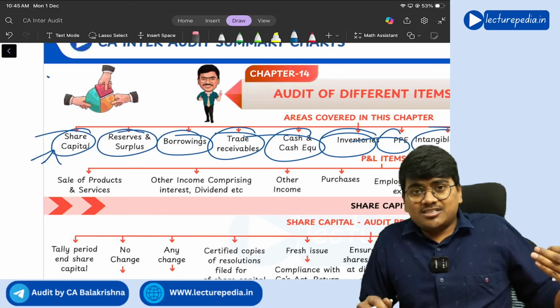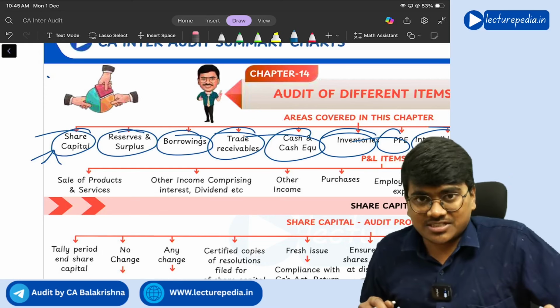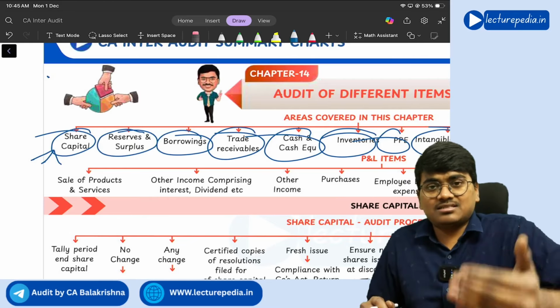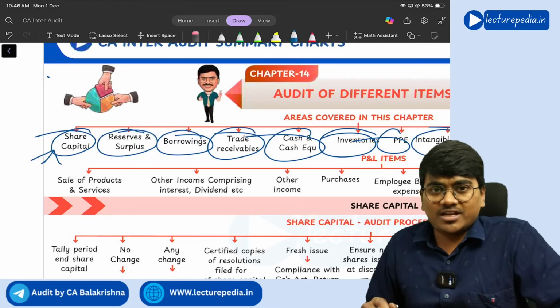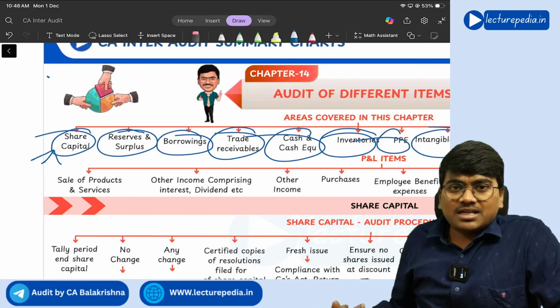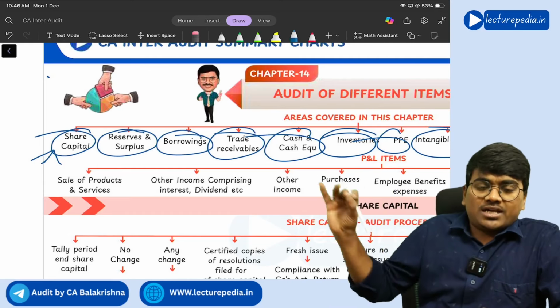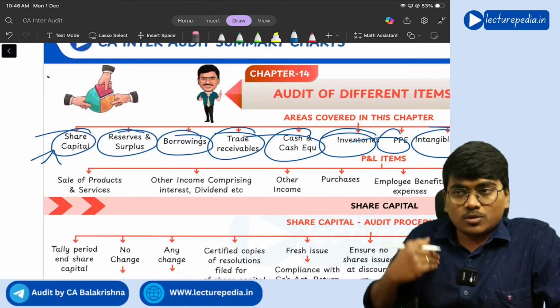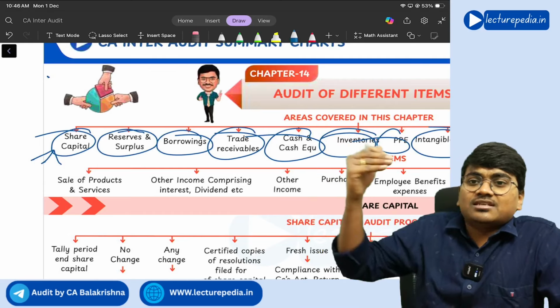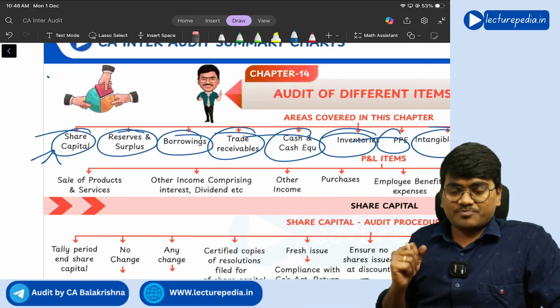The auditor's duty is to verify those assertions. Completeness assertion, existence assertion, rights and obligations assertion, the auditor needs to verify it. So this entire chapter contains various points, various procedures that the auditor has to follow for verifying the assertions with respect to these items. Clear?